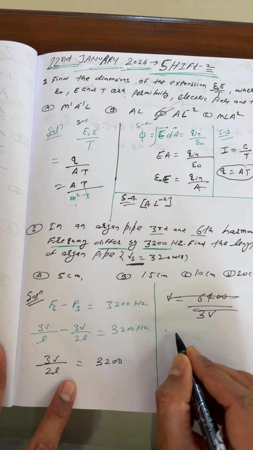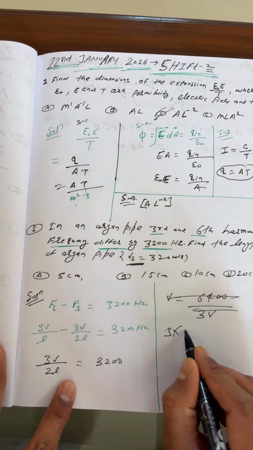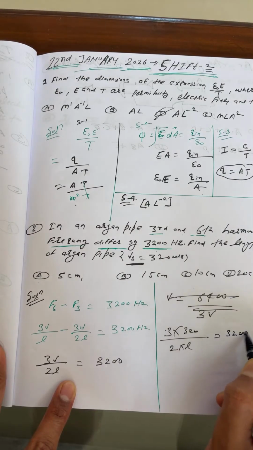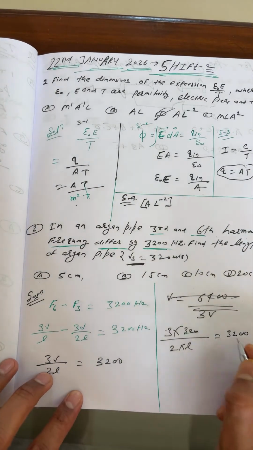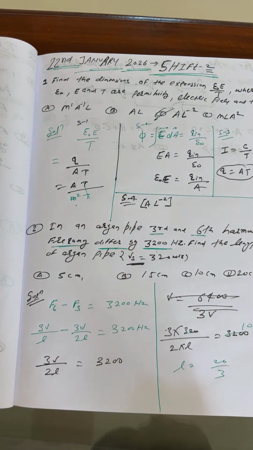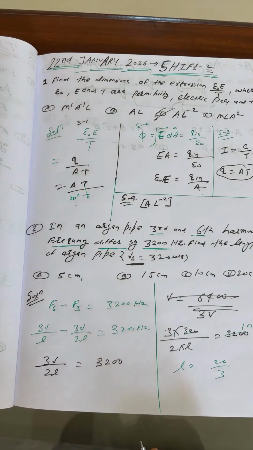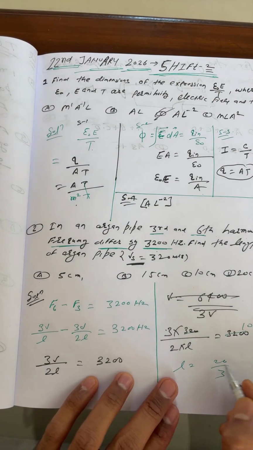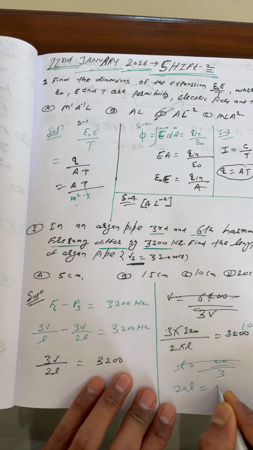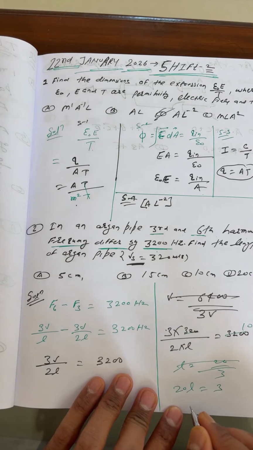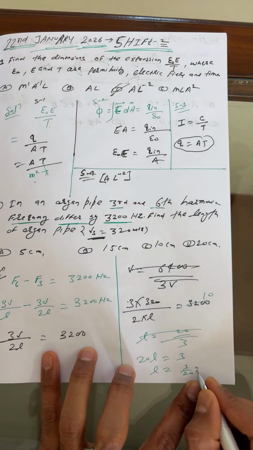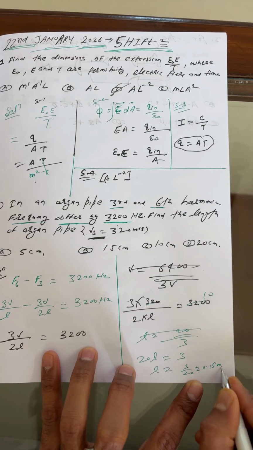Then you can see this is 3V, how much is mentioned? 3 into 320 upon 2L is equal to 32. Now 10 times cancels. So this is 20L is equal to 3. I maybe did it wrong here, but so L is equal to 3 by 20. Approximately I will get 0.15 meter.